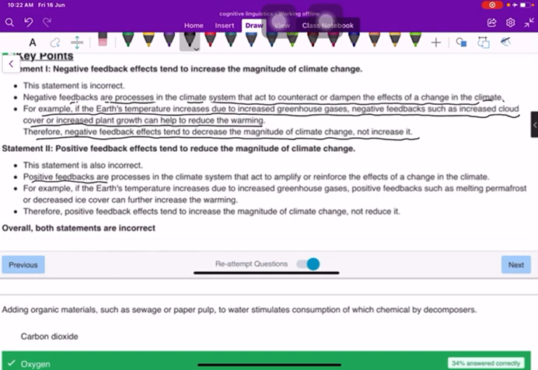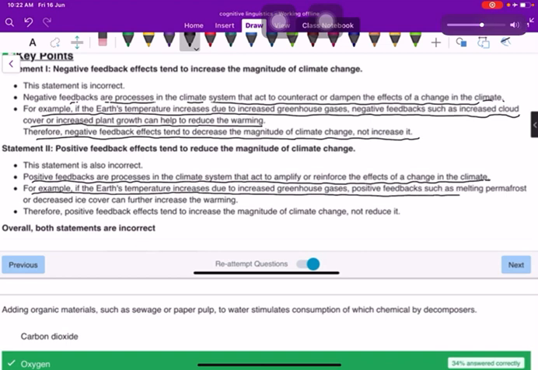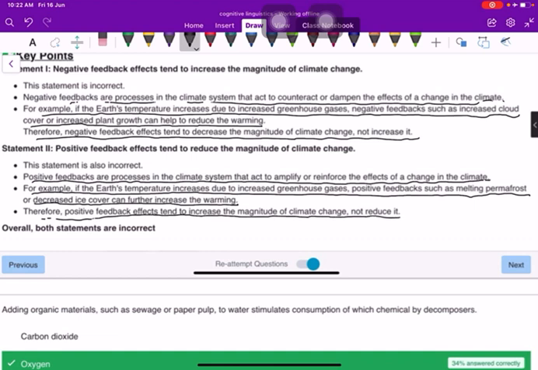And positive feedback are processes in the climate system that act to amplify or reinforce the effects of a change in the climate. For example, if the Earth's temperature increases due to increased greenhouse gases, positive feedback such as melting permafrost or decreased ice cover can further increase the warming. Therefore, positive feedback effects tend to increase the magnitude of climate change, not reduce it.